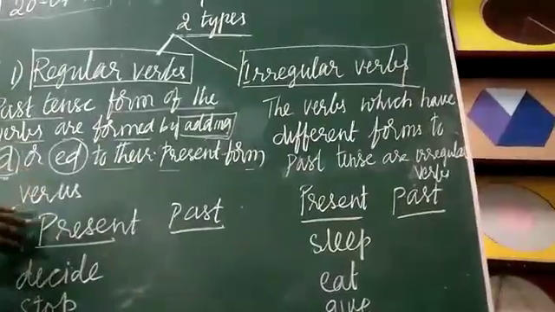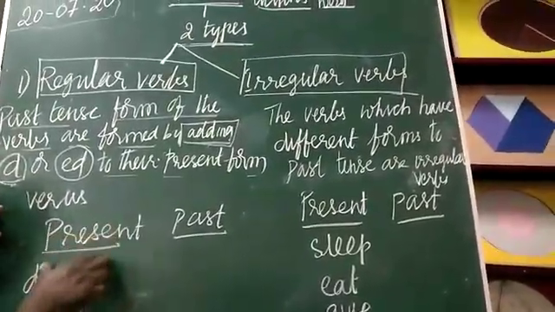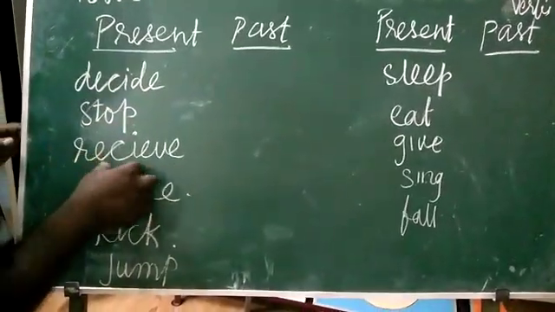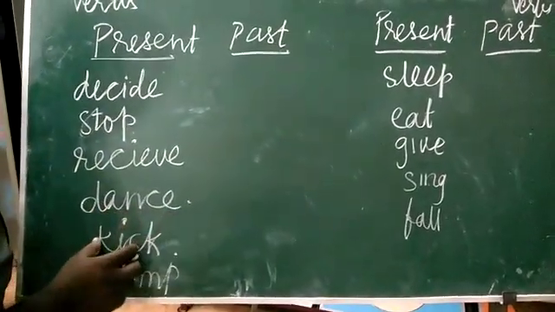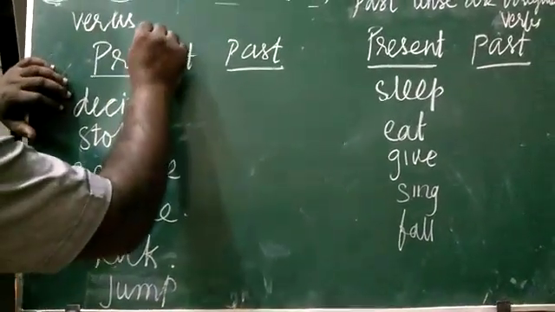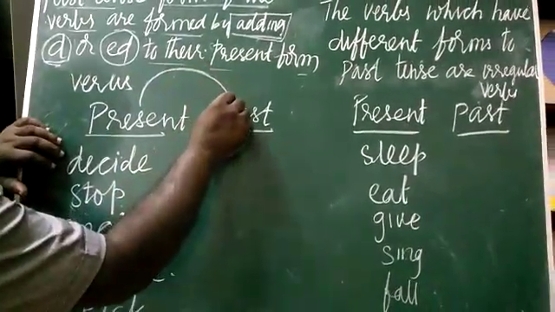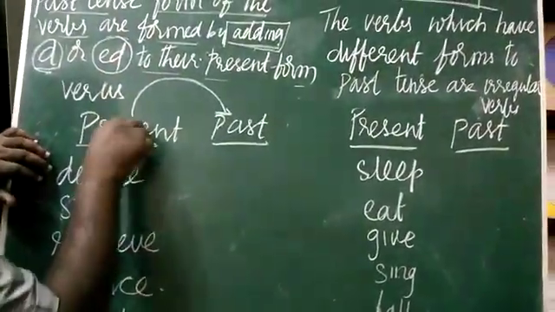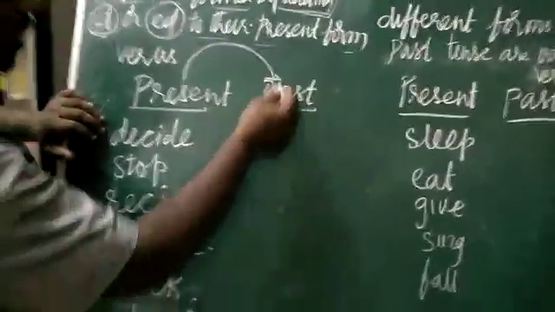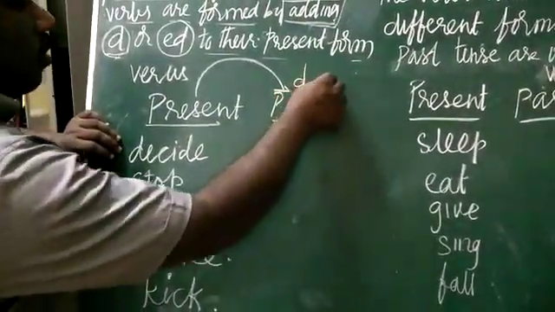If you look here, children, the present tense form is here. You can see decide, stop, receive, dance, kick, jump. All these words are in present tense. When you change them into past tense, according to this rule, d or ed should be added.